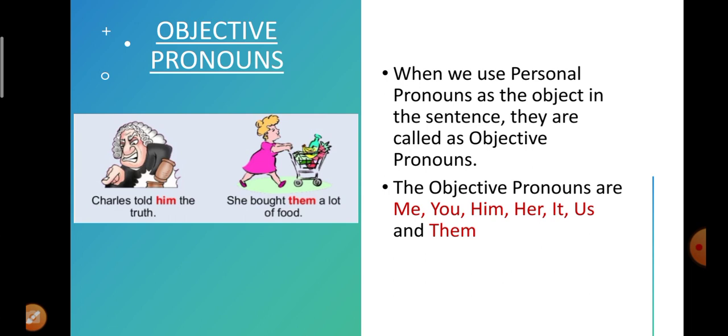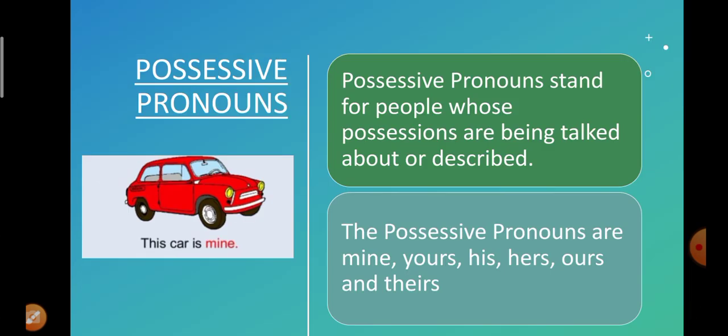For example, Charles told him the truth. Who is telling the truth? Charles is telling, but to whom is he saying? He is telling the truth to him. That is why the word him is the receiver of the action and him is acting as an objective pronoun there. So, objective pronouns are me, you, him, her, it, us, and them. All these words refer to objective pronouns.